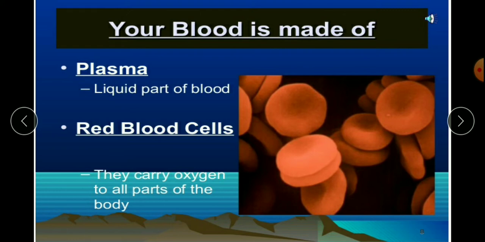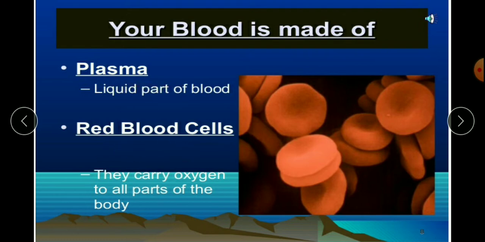Okay, so the blood is in the form of liquid. It is not solid. It is liquid. That is why it is flowing inside our body. So because it is a liquid, it consists of a large amount of water. Understood? And the liquid part of the blood is called plasma. Okay, and then we are learning about the components of blood. So component means what is inside the blood. The first thing is the liquid part called plasma.